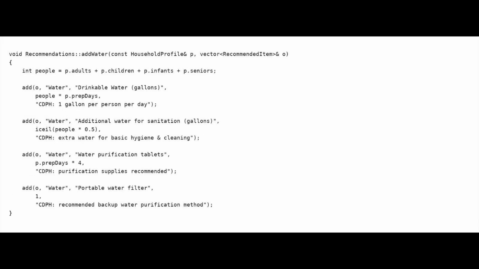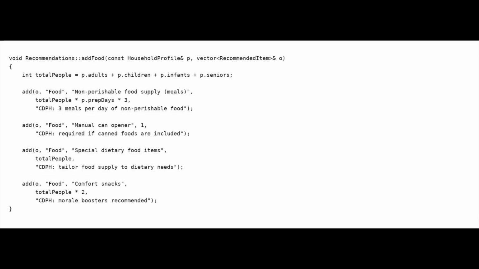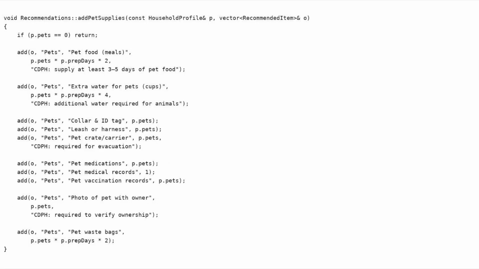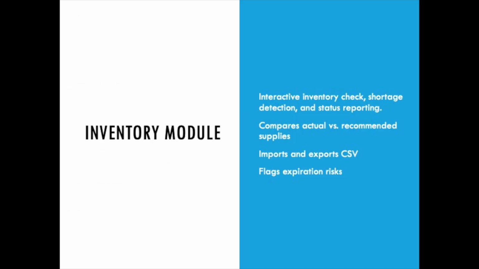The inventory module helps the user identify what they already have and what they still need. It compares actual supplies against the recommended list, flags shortages, tracks expiration risk, and produces a summary report. This is where planning becomes action. The user can start building their kits step by step.